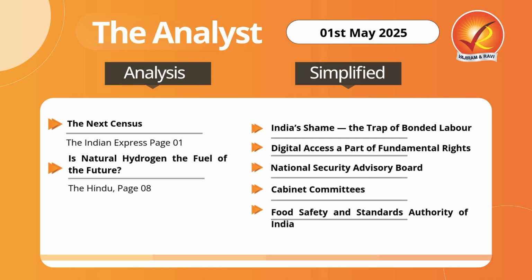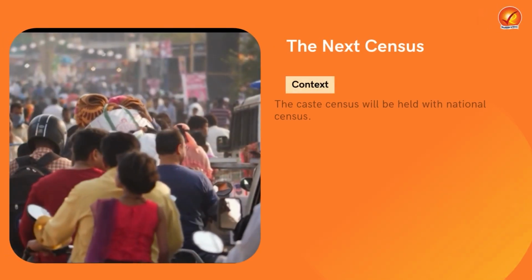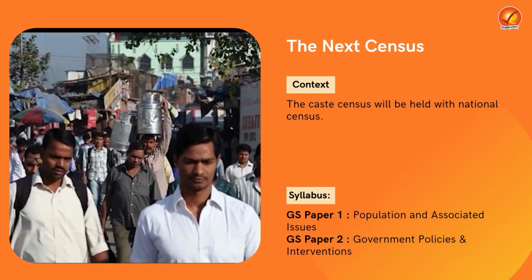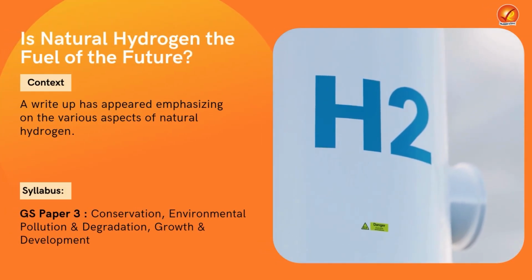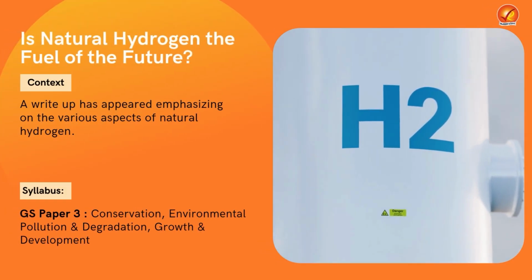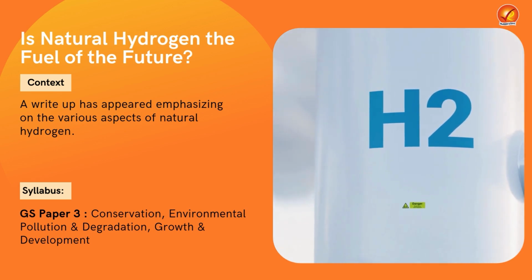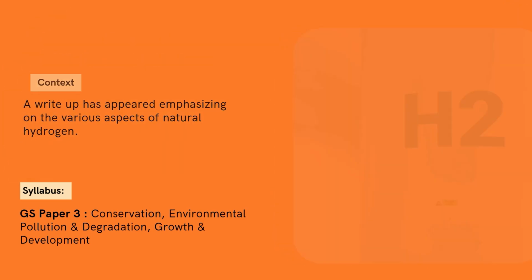In today's session, we will cover 7 important topics that are gaining national attention and are highly relevant for both your prelims and the mains examination, featured prominently in today's edition of The Hindu and the Indian Express newspapers. Our first topic is the Next Census, mechanism of census, its significance and the way forward. Then in our second topic, we'll try to see the types of hydrogen, related challenges and the issues related to the extraction and usages of natural hydrogen.